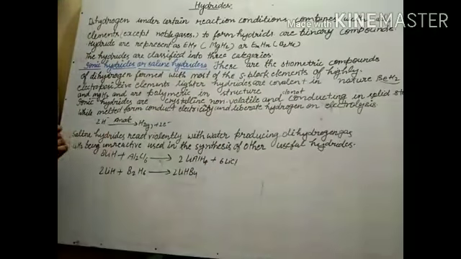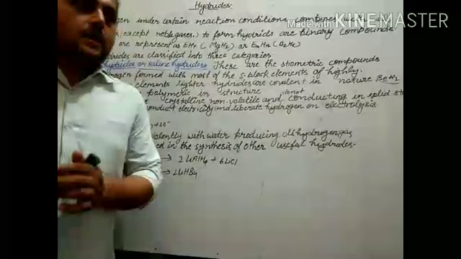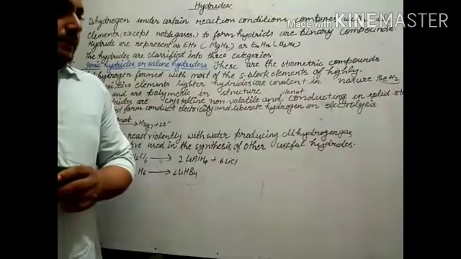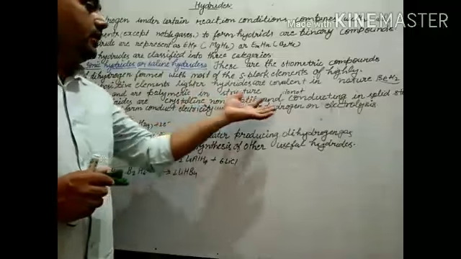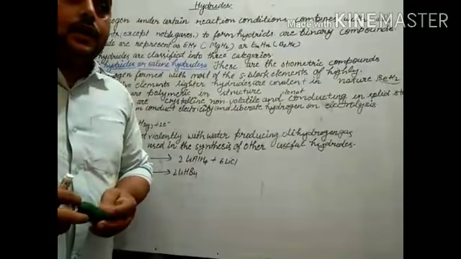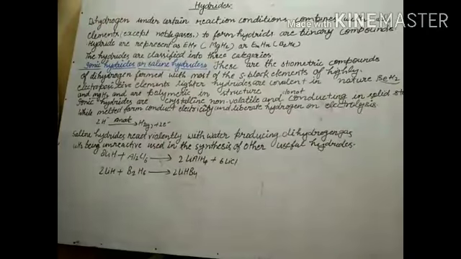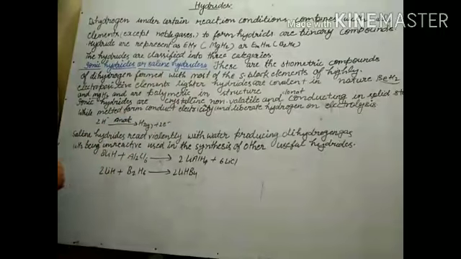Means in the solid state they do not conduct electricity.